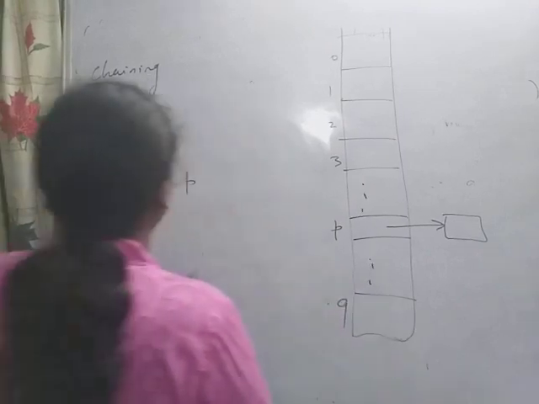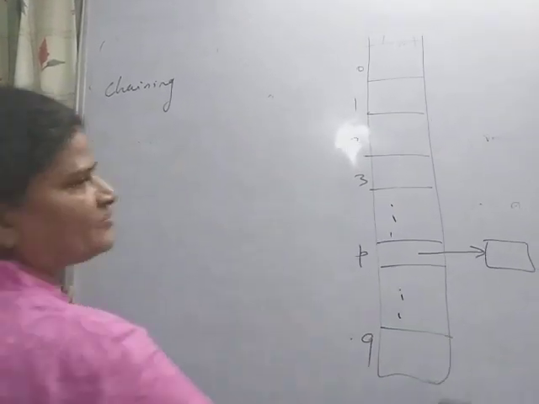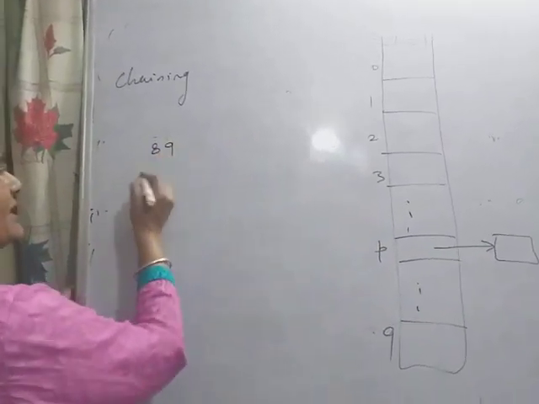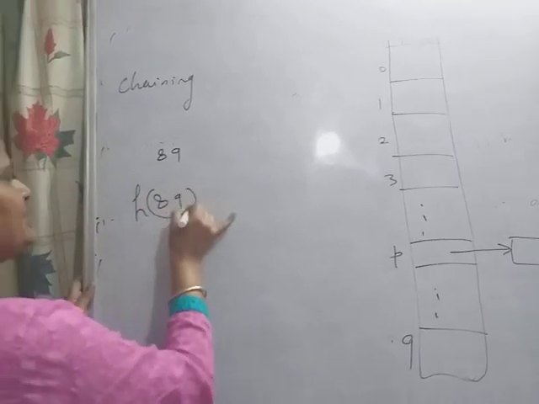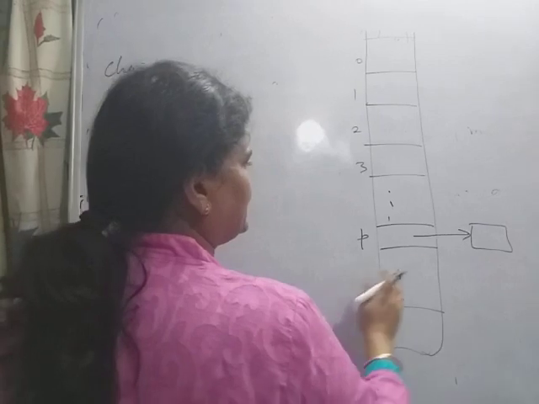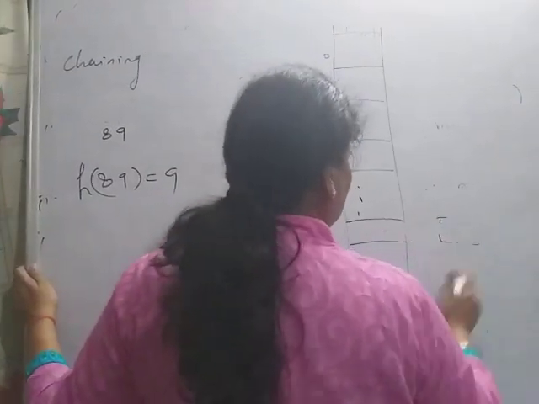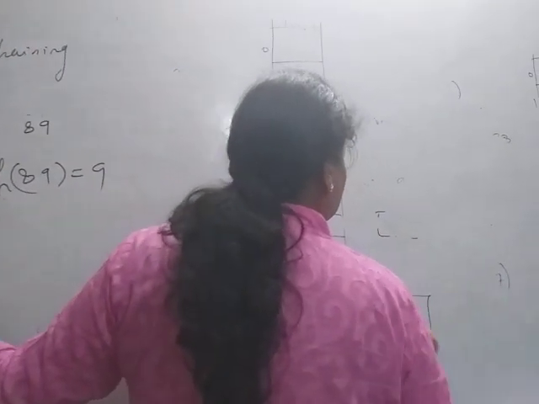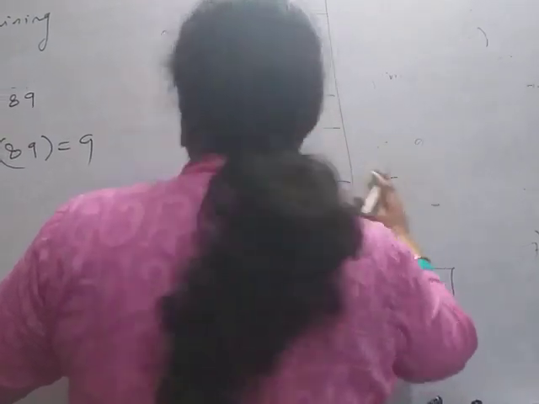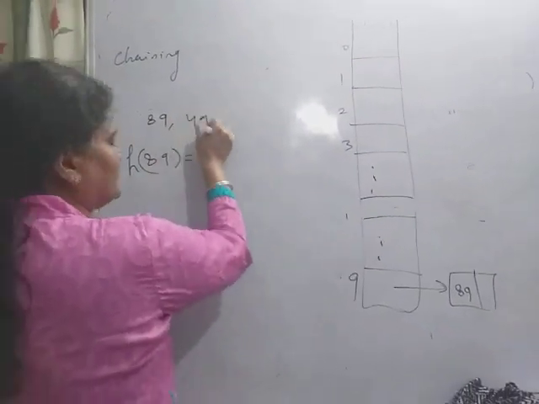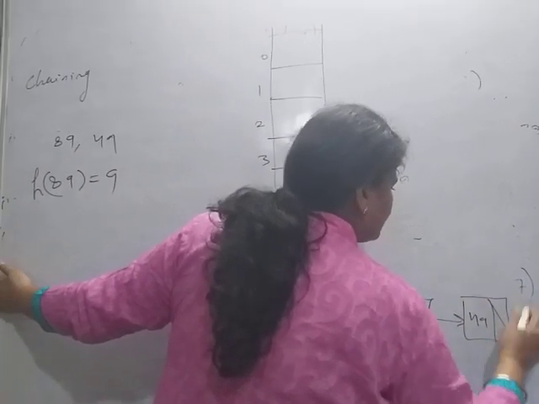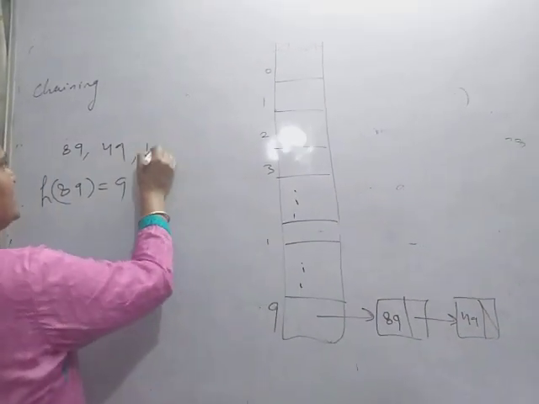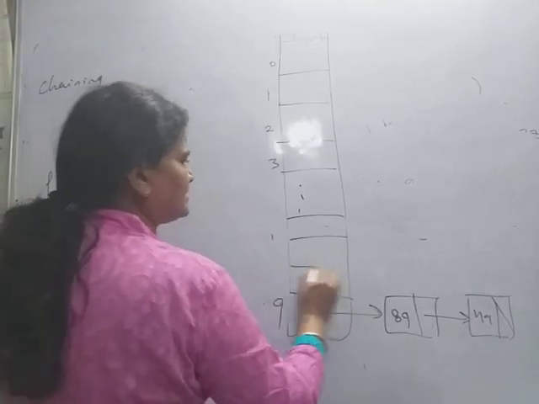If I consider the same set of data, 89 mod 10, H89 is 9. So simply this 89 will be stored in this linked list. Then suppose 49. So 49 again will be stored here. And suppose the next is 18. So 18 will be stored here.